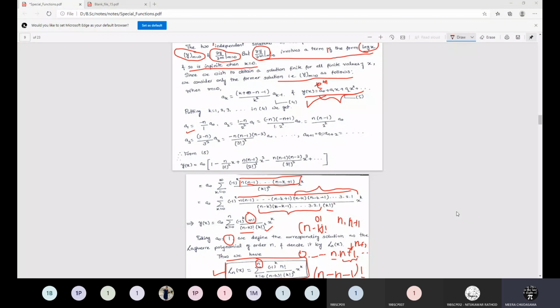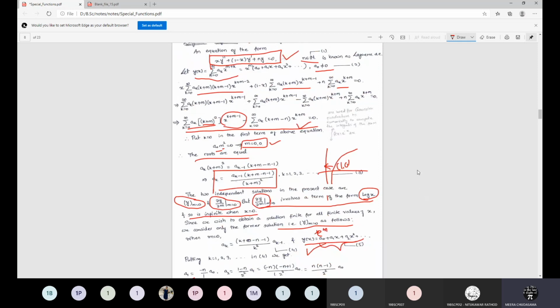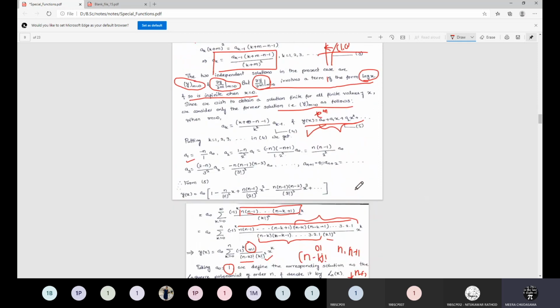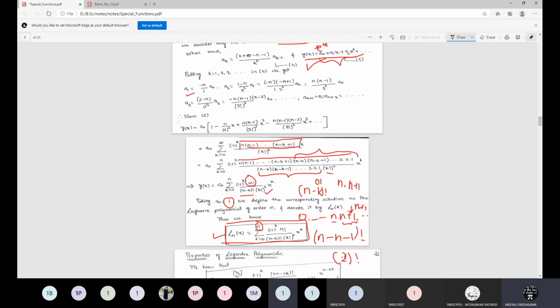Legendre polynomial, compared to Hermite polynomial, is easy. So if you want to keep it in the syllabus, you can keep this. Will it be okay if we put it in the syllabus? Yes, ma'am.